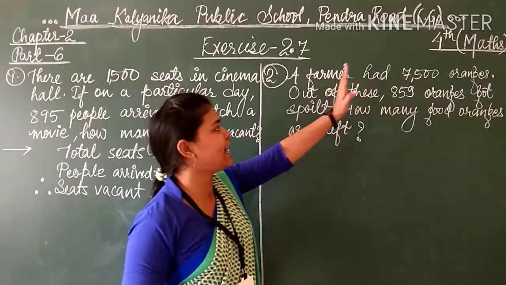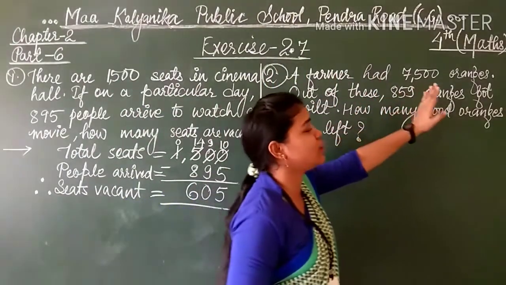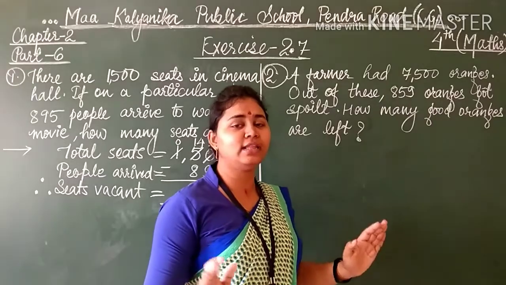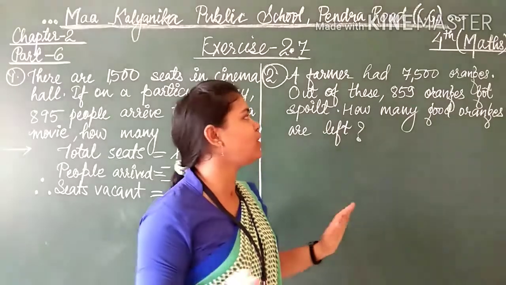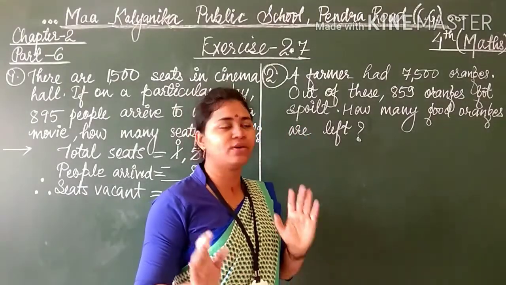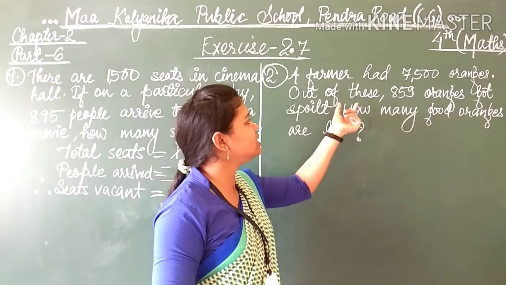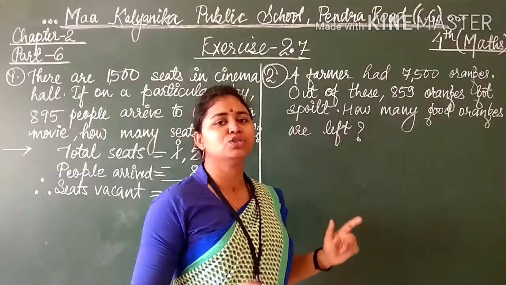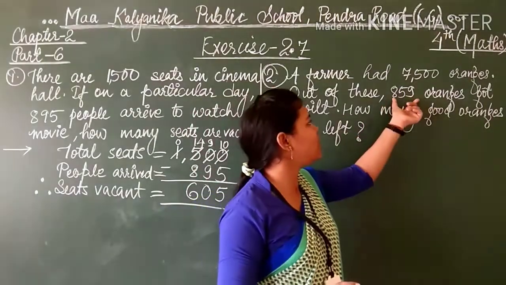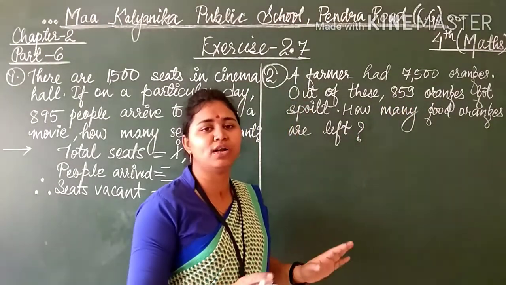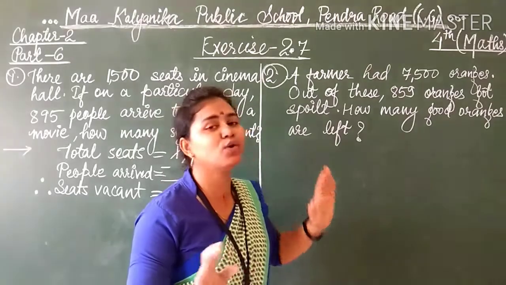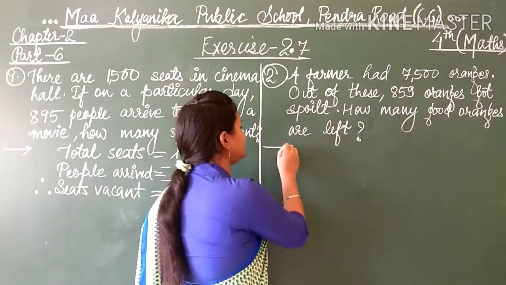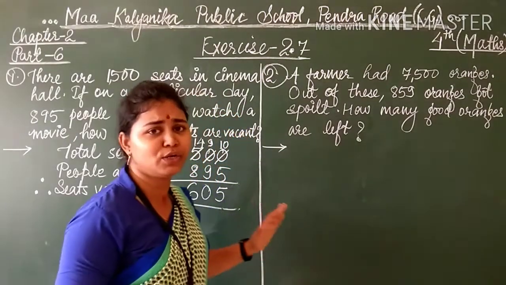A farmer had 7,500 oranges. Understand the question, how many oranges are there in all? 7,500. Now, out of these, 859 got spoiled. So how many good oranges are left? Students, I hope you have understood the complete question.